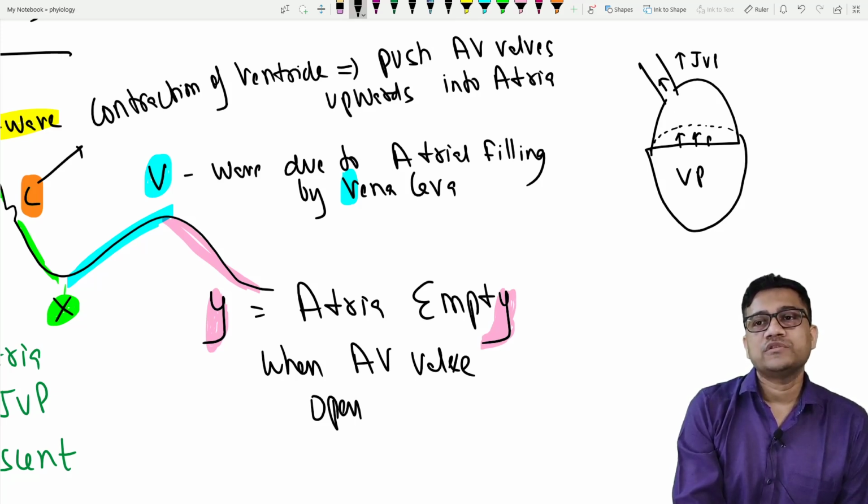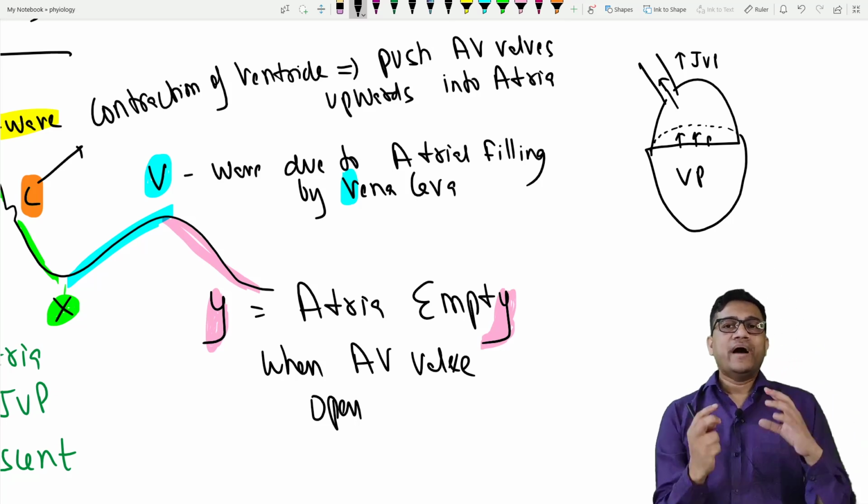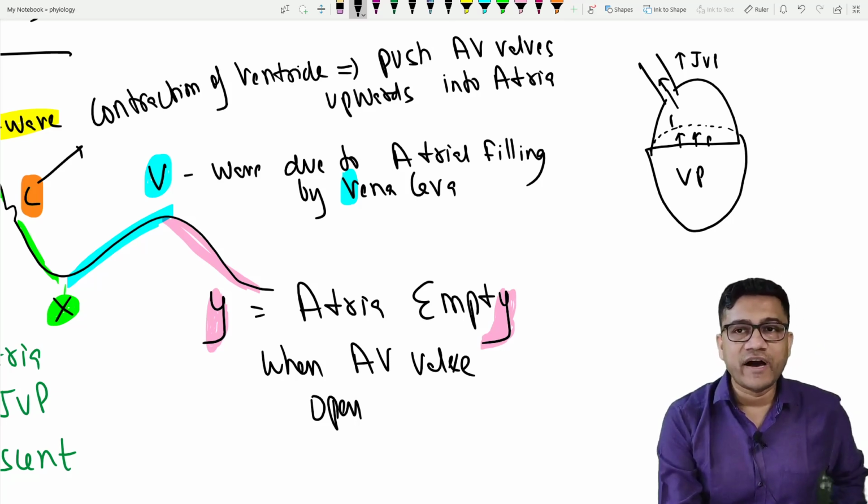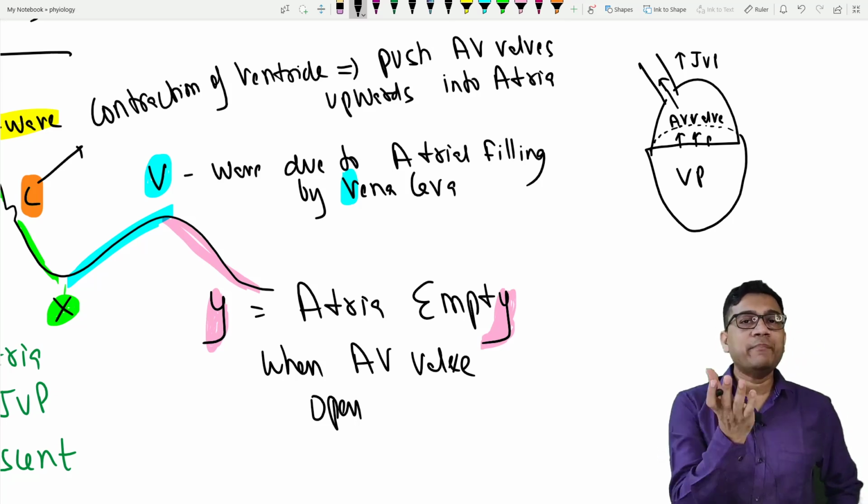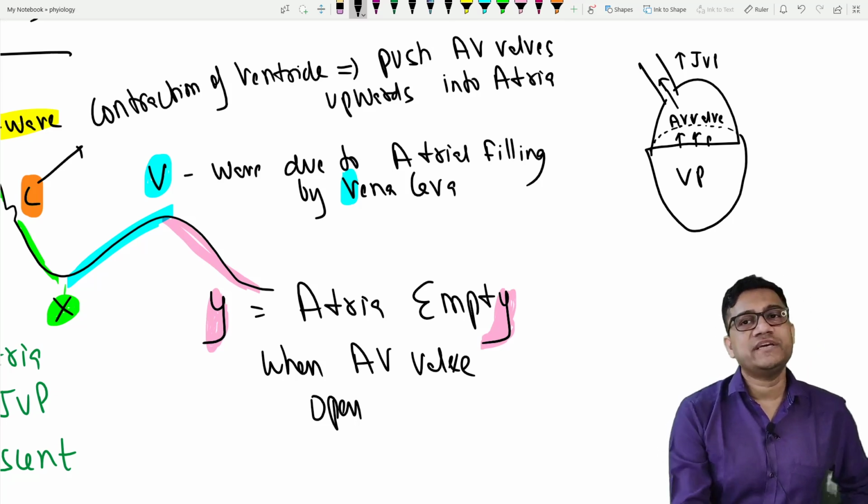Why? Because of increased pressure. As the ventricle contracts, the AV valve is shifted up and it will increase the JVP. So this increased JVP is called the C wave.